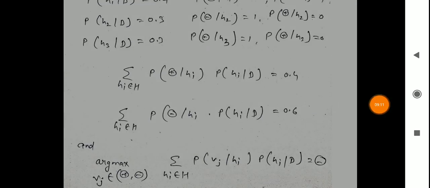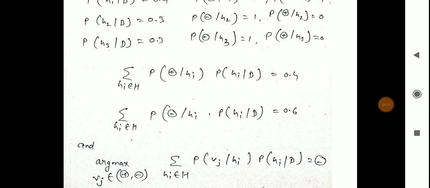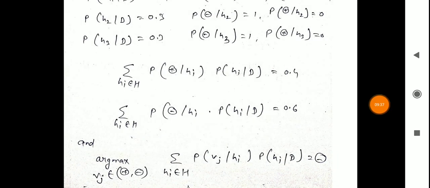So now we will calculate for the positive class and negative class. Summation over Hi belonging to H of probability of positive given Hi multiplied by probability of Hi given D equals 0.4, and summation over Hi belonging to H of probability of negative class given Hi multiplied by probability of Hi given D is 0.6. So the argmax over Vj belonging to the two classes, positive or negative, of the summation over Hi belonging to H of probability of Vj given Hi multiplied by probability of Hi given D belongs to the negative class.